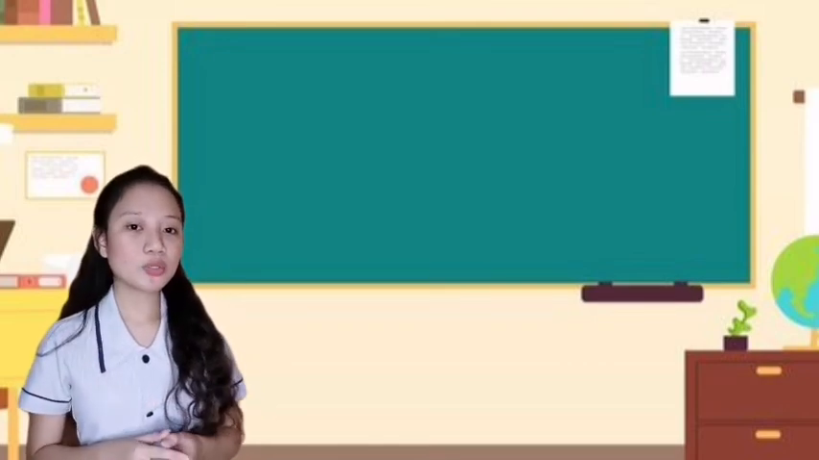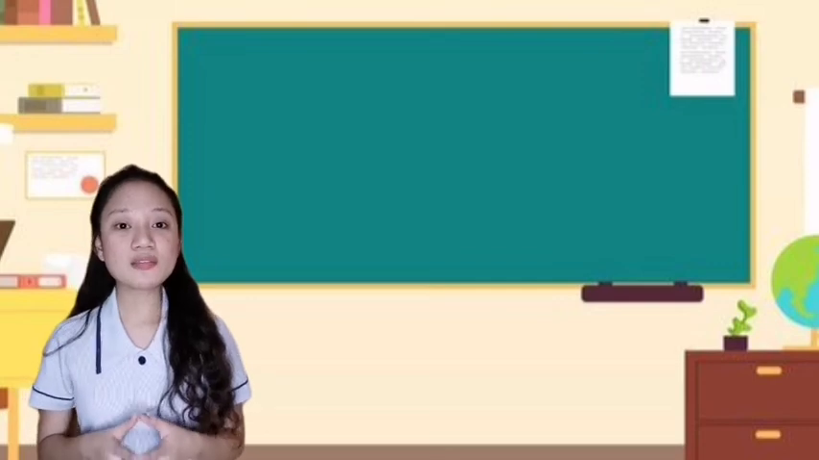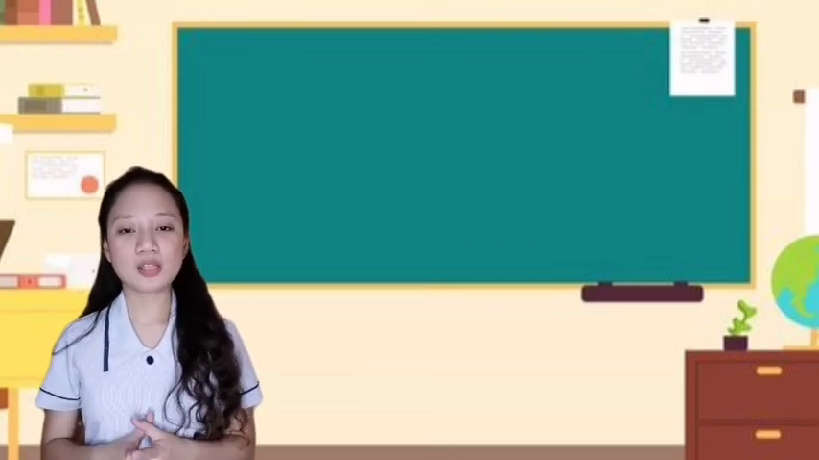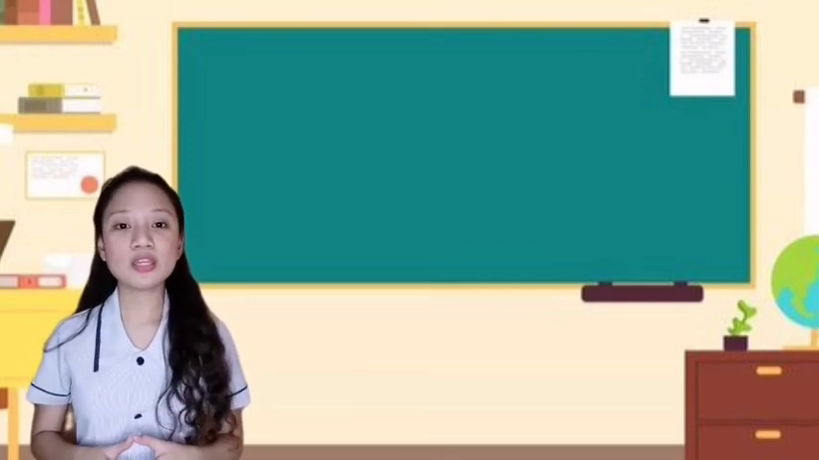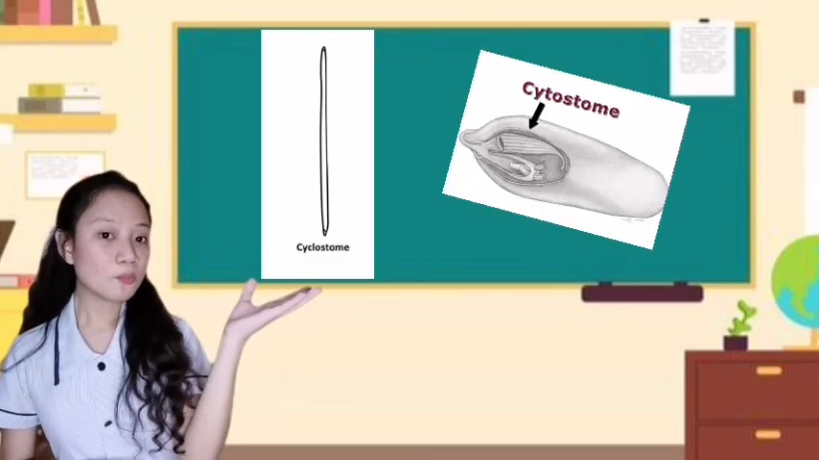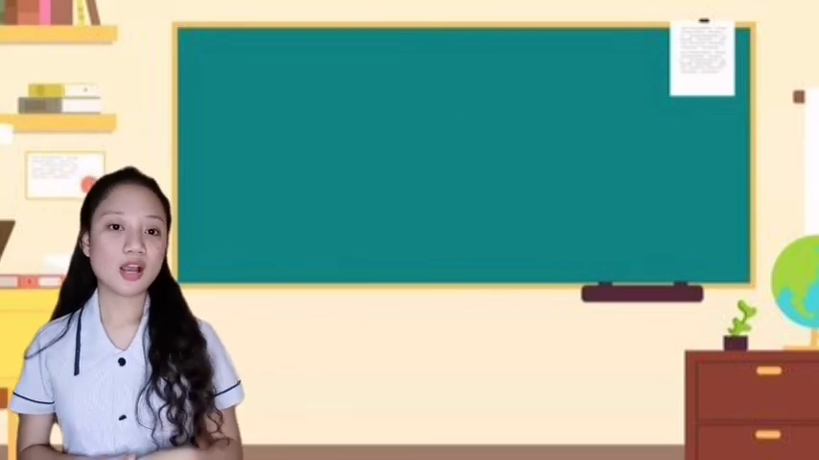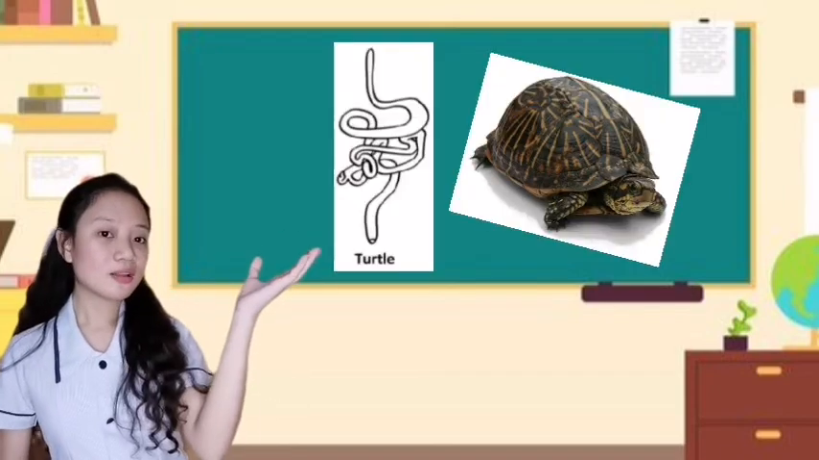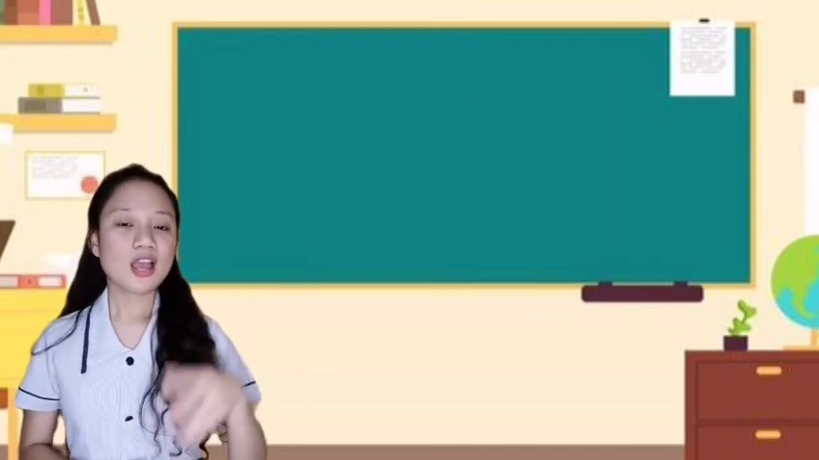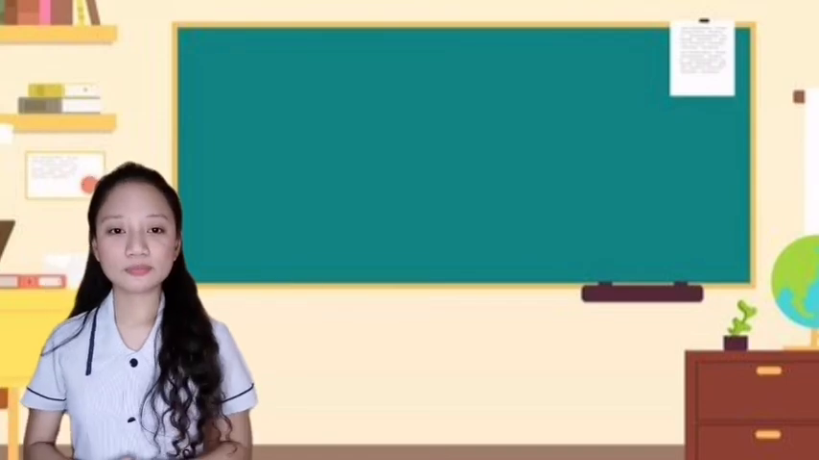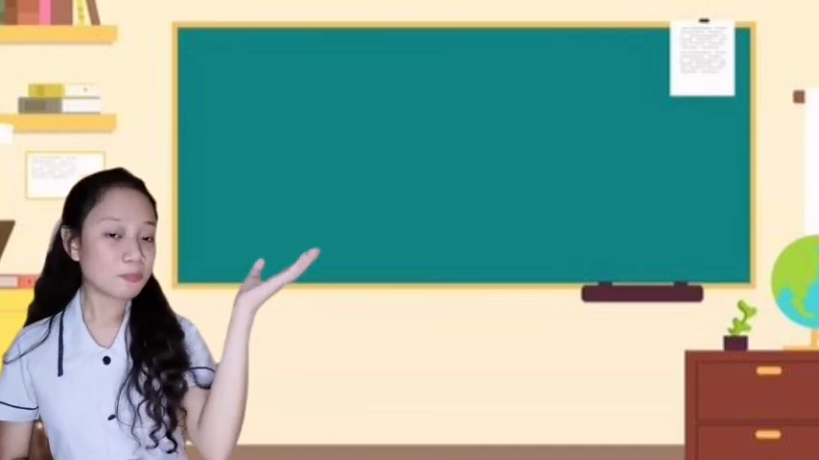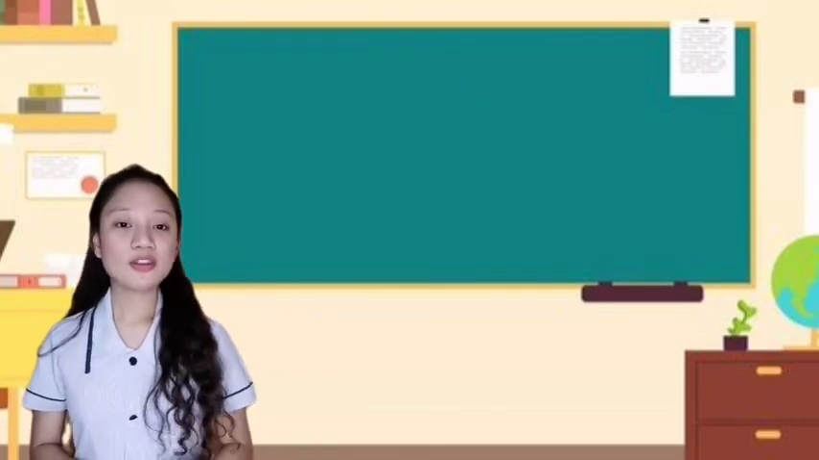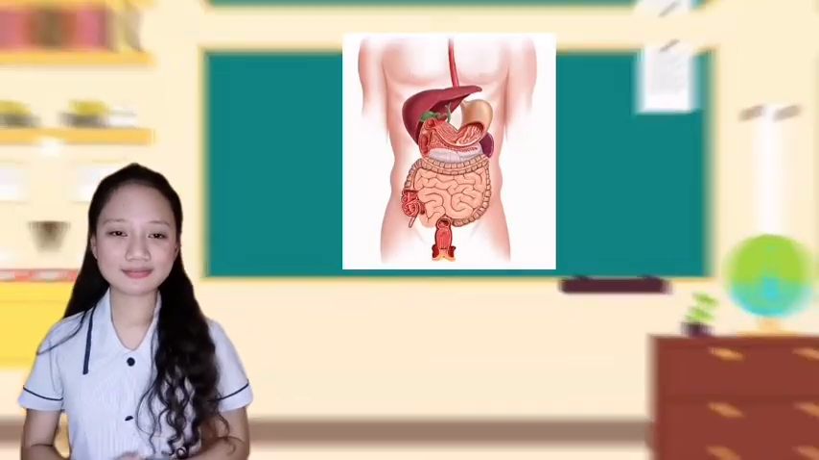I will be showing you different types of digestive systems from different animals. So we have here the cyclostome, shark, then the turtle, the chicken, the pig, and of course the human.